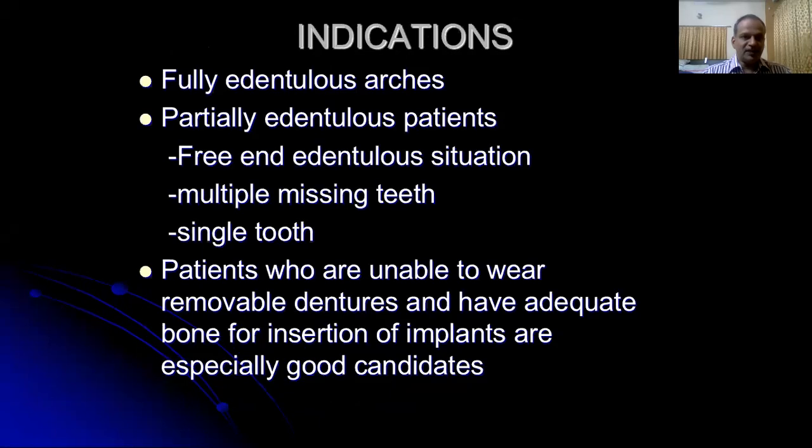After the invention of the osseointegration process by Professor Per-Ingvar Brånemark at Sweden, they formed a company known as Nobel Pharma Implant System, and they started manufacturing implants. These implants were parallel walled, cylindrically shaped, threaded implants with the external hex connection, and they were mainly used in the fully edentulous arches.